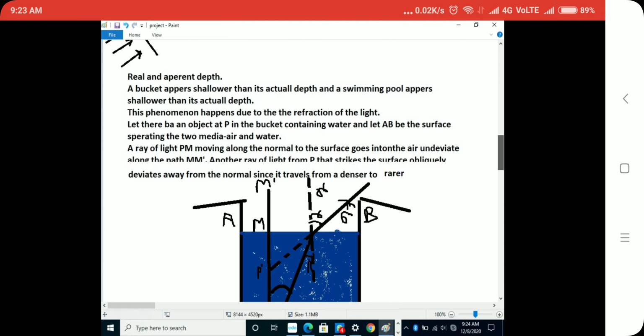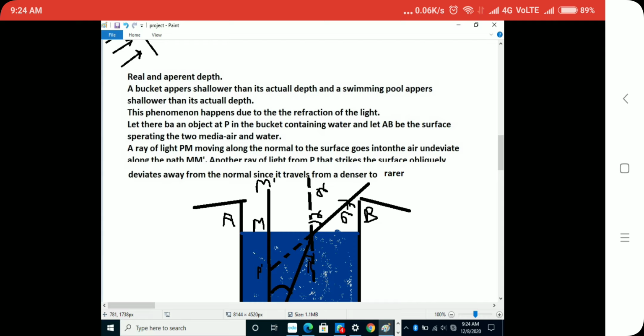Real and apparent depth. You should also know that a bucket or a swimming pool appears shallower than its actual depth. So, before going to a swimming pool, you should always take the help of an adult. If the swimming pool appears shallower, you should never ignore the apparent depth. If the swimming pool is 10 meters deep, it would appear like 8 meters or 7 meters.